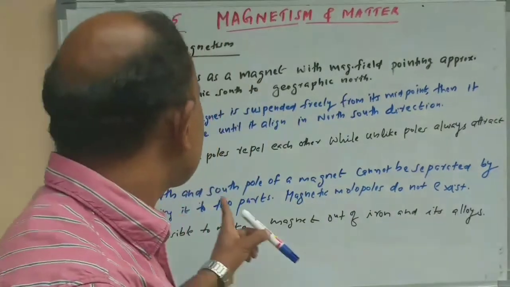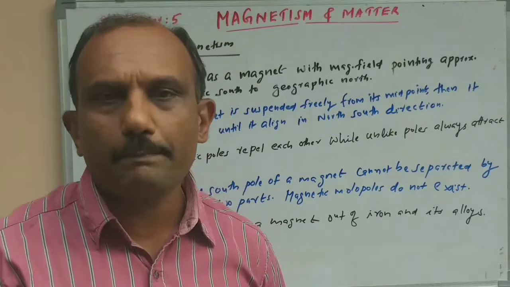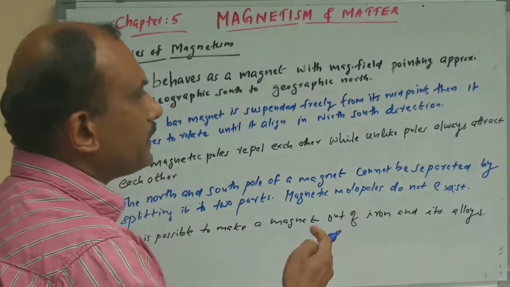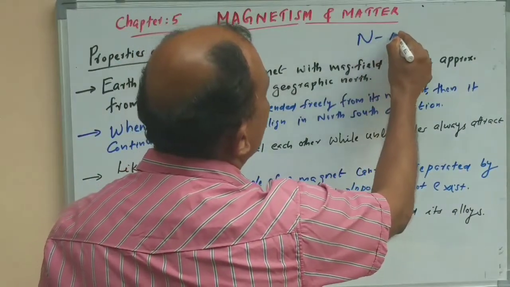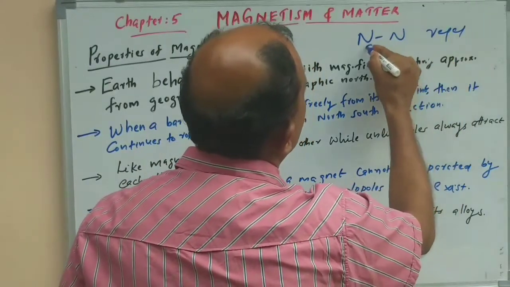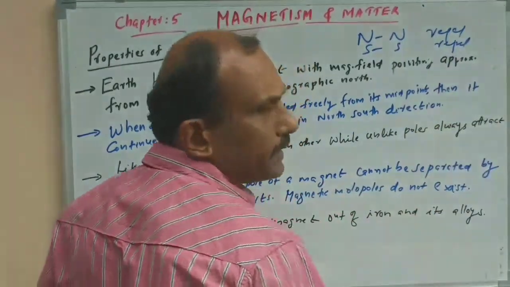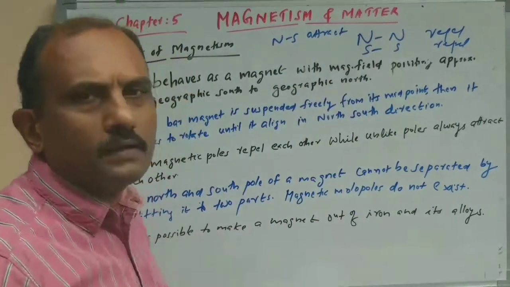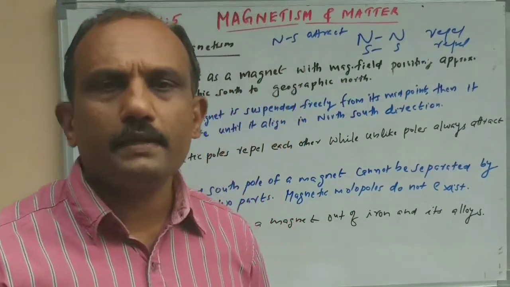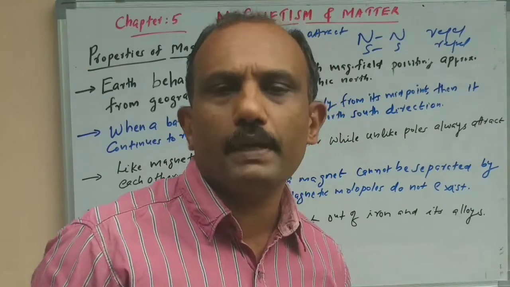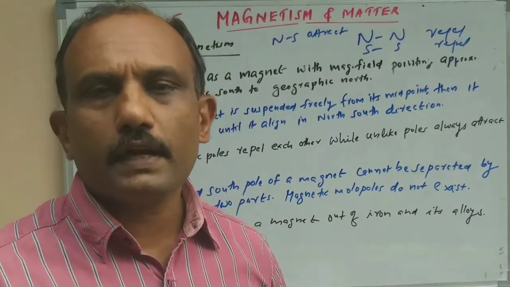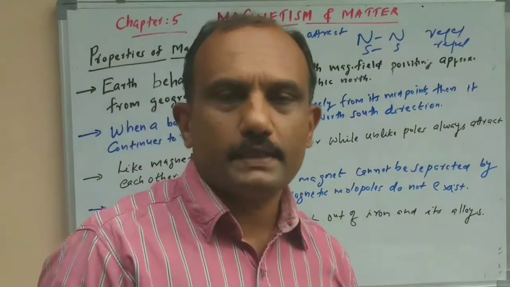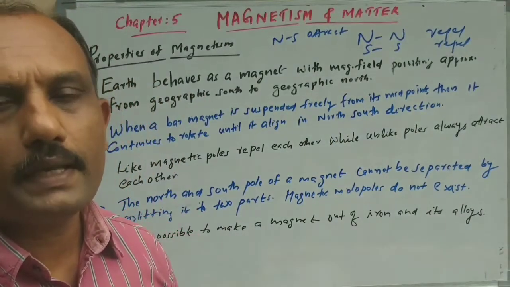Then the third property: like magnetic poles repel each other and unlike magnetic poles attract each other. That is the property that you studied in lower classes. North to north pole will repel each other, and south to south pole will repel each other. But if you take a north and a south pole, they will attract each other. Similar to this property, we have studied like charges, that is, positive charges will repel each other and negative charges will repel each other, but unlike charges, positive and negative, will attract each other. That was studied in the topic electrostatics.